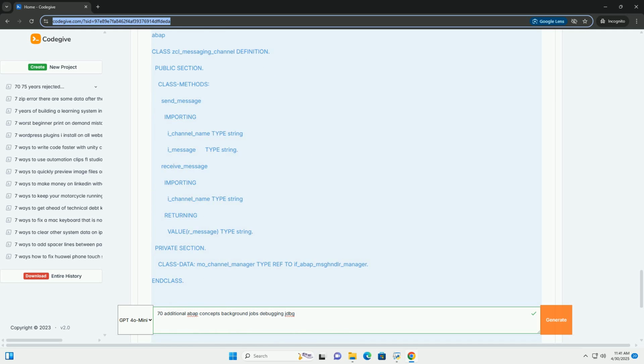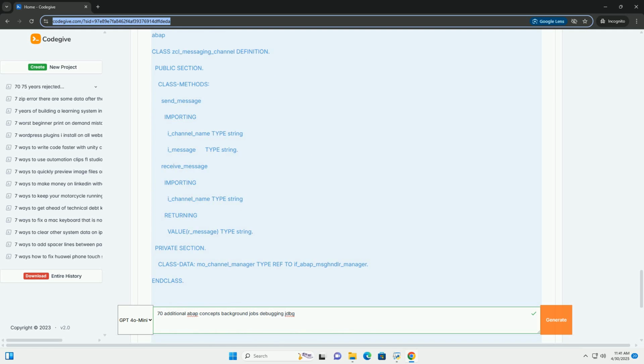2. Background jobs, a more detailed look. * Core concepts. * Job definition. * Defining the steps, programs, reports, function modules, that will be executed in the job. * Job scheduling. * Setting the start date, time, and frequency of the job. * Job monitoring. * Tracking the status of the job and viewing its logs. * Transactions. *